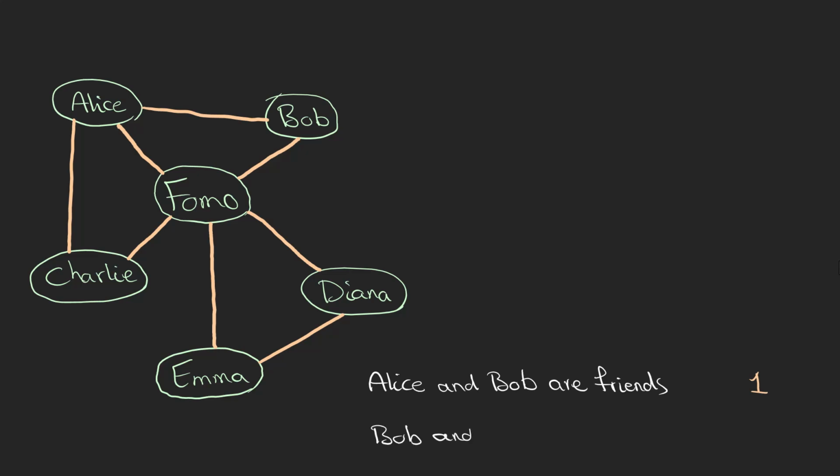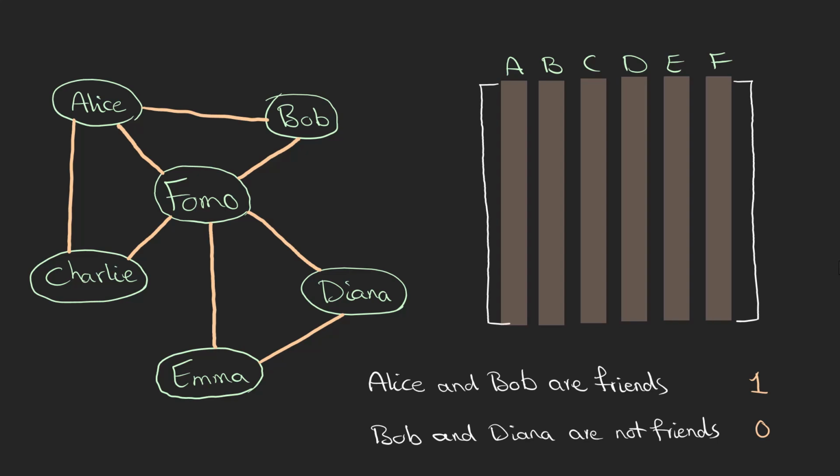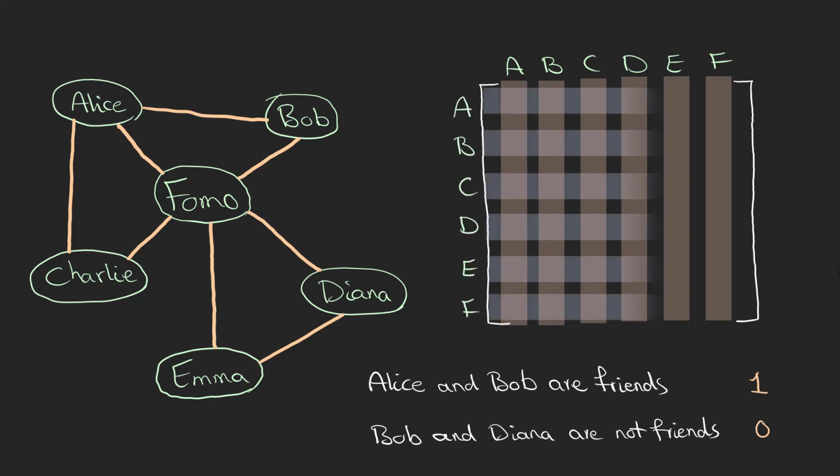Whenever there is no connection between 2 people, we use 0 to quantify these relationships. For example, there is no line between Bob and Diana, so they share a 0. Let's sort these numbers in an array, which you know is a matrix. Let's label each column by the first letters of these people, and also the rows by the same letters. As you can see, this is a 6 by 6 matrix. The first number represents the number of rows, and the second number shows the number of columns.